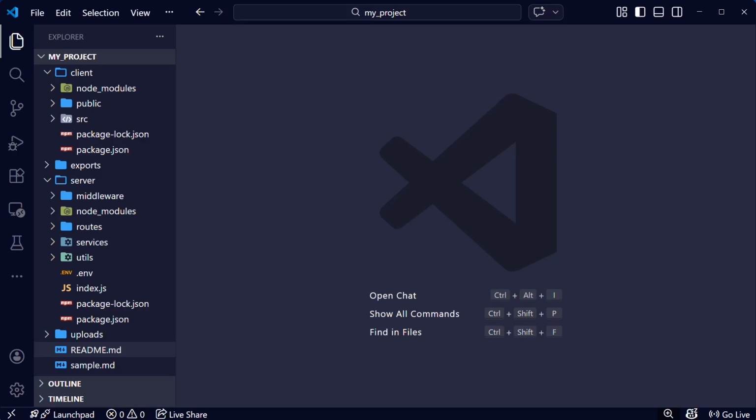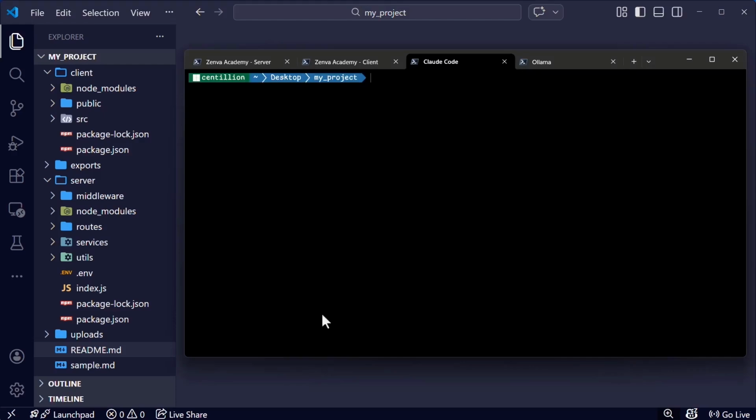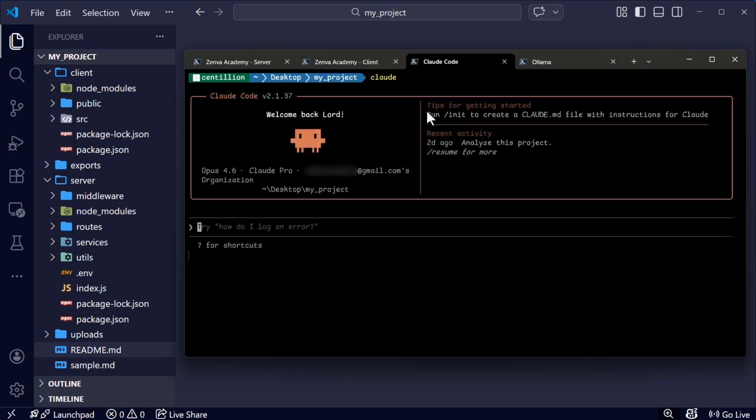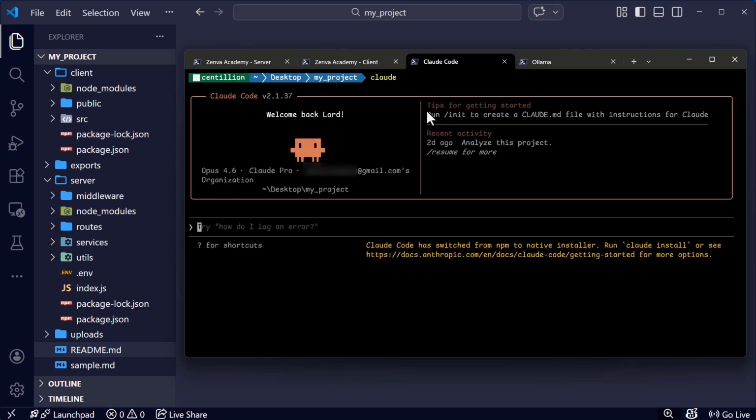Every time you start a Claude Code session, Claude reads that claude.md file first, before your prompt, before your code, before any tool output. That means it shapes every response, it applies to every task, and it persists even when you clear conversations. This is why claude.md is more powerful than any single prompt you will ever write.